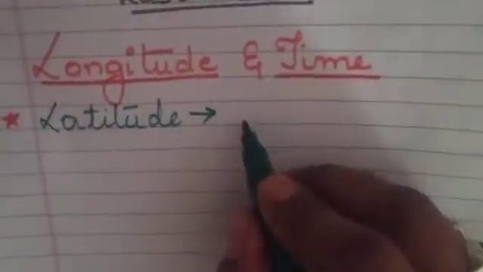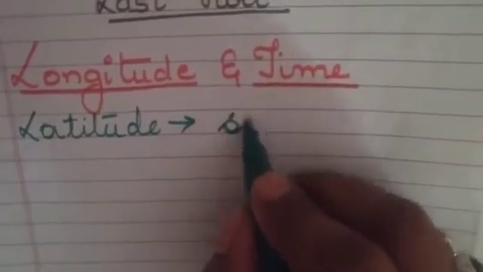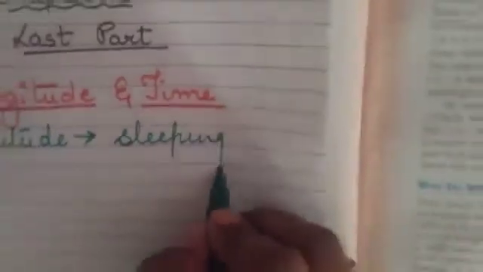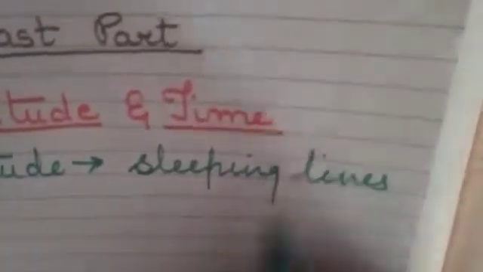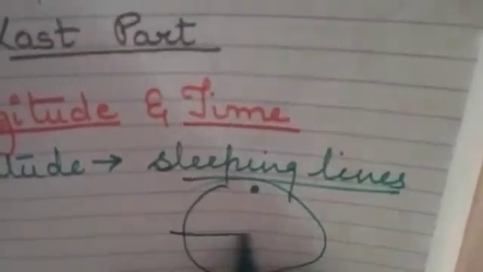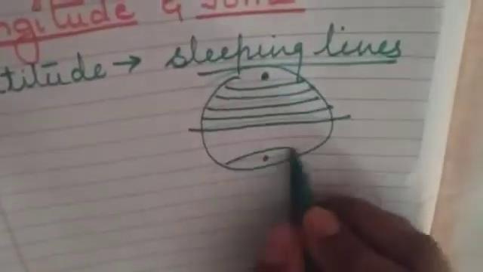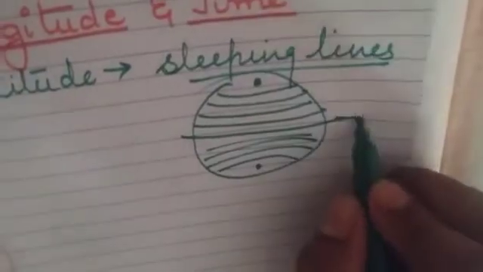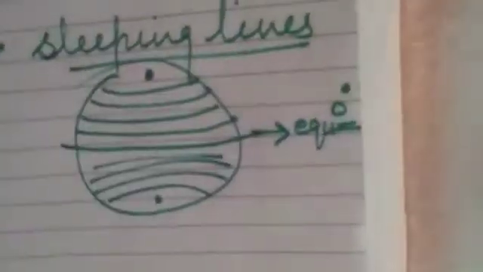Latitudes are the sleeping lines, imaginary lines sleeping like this, moving from the equator towards the poles. The equator is the biggest latitude, having 0 degree latitude.